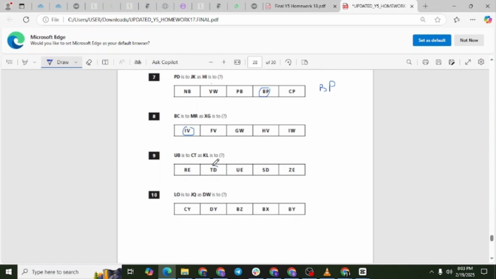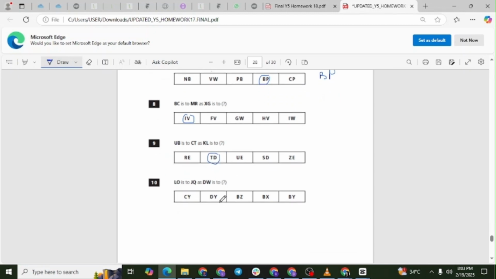Question 10. LO is to JQ as DW is to what? For the first letters, L moves backward to J. That's a shift of -2. Applying that to D. D is the 4th letter. 4 minus 2 gives us B.